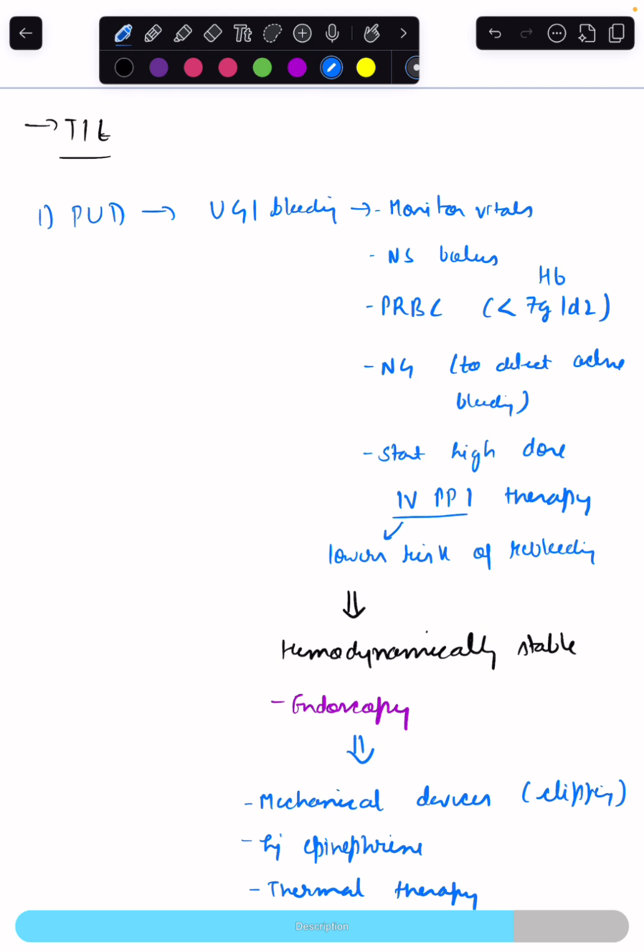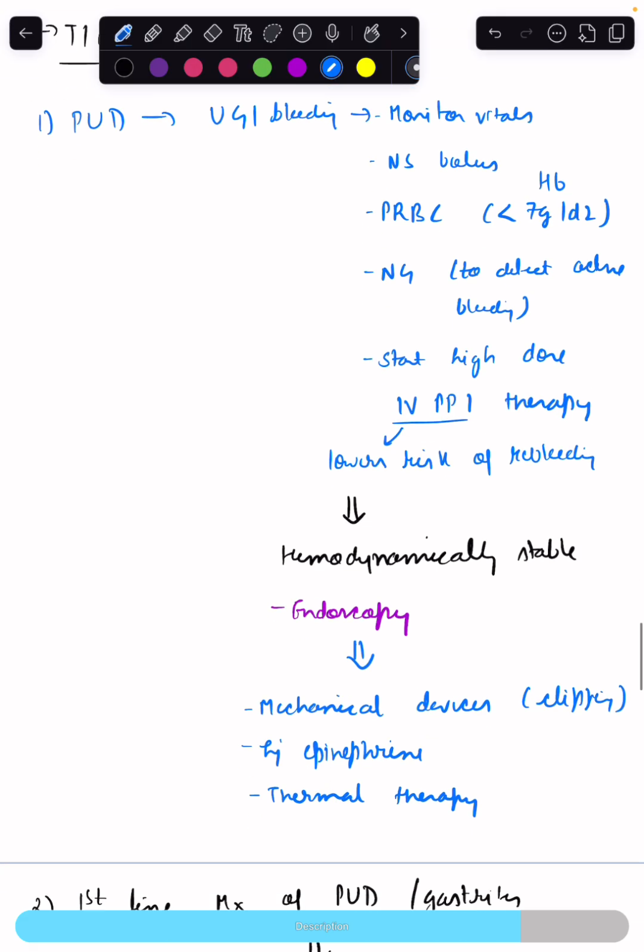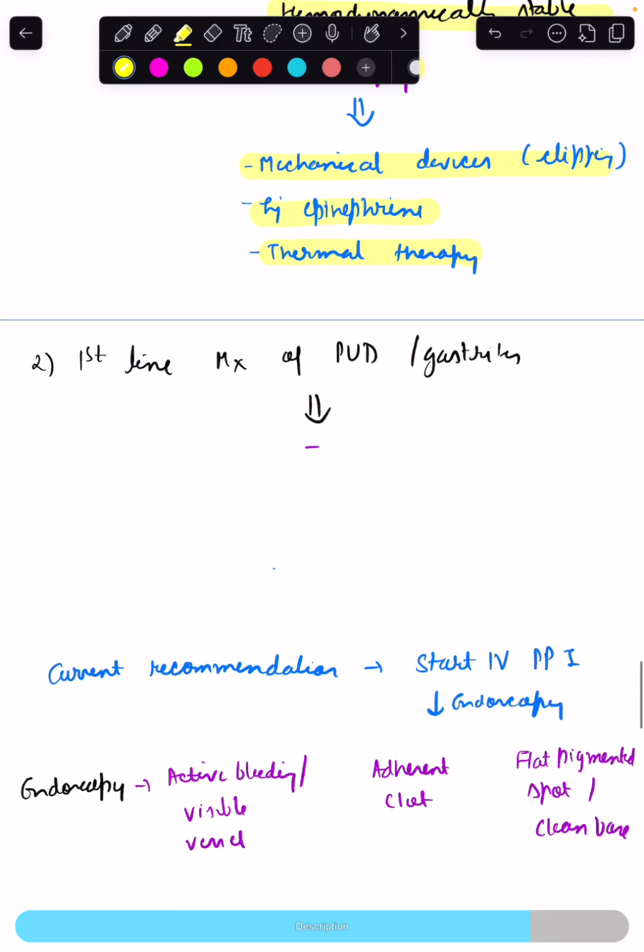NG should be placed to detect any active bleeding and start the patient on high dose intravenous proton pump inhibitor therapy. Usually we give pantoprazole, which lowers the risk of rebleeding. And when the child is hemodynamically stable, we should do the endoscopy. And via endoscopy, as I told, therapeutic interventions like mechanical devices, clipping, epinephrine injection, and thermal therapy can be given.